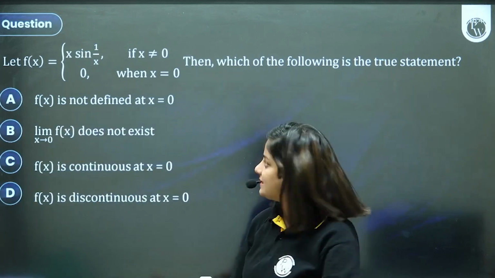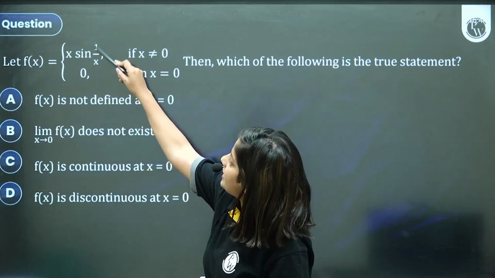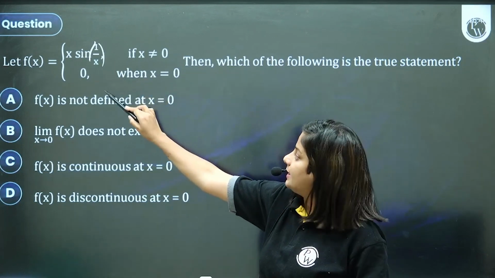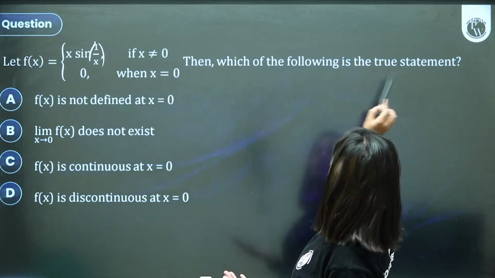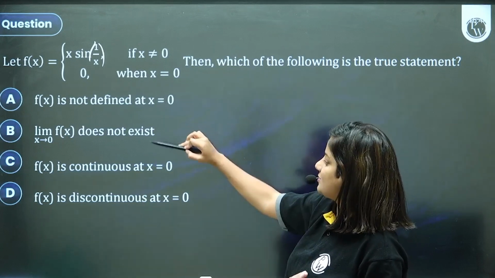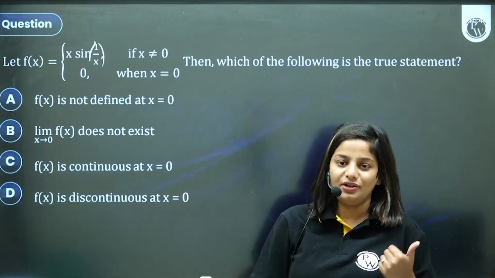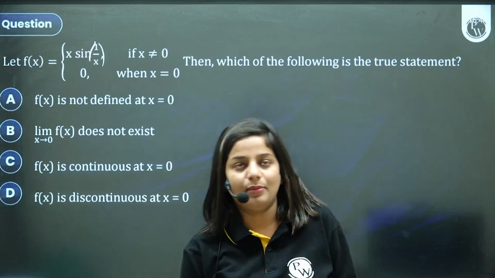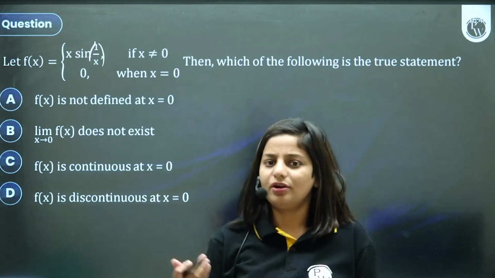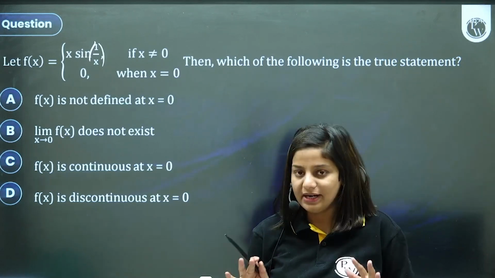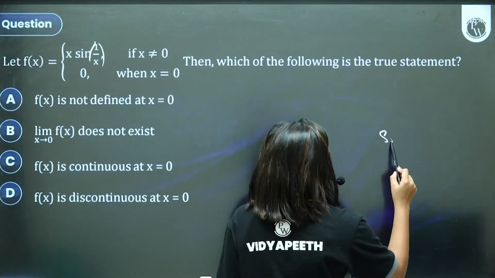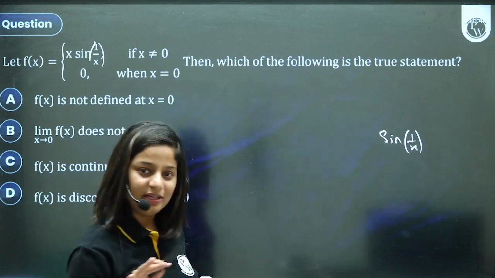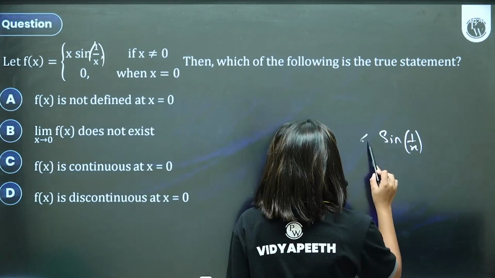A function is given as x into sine 1 by x, if x is non-zero, and the value of the function is 0 when x is 0. Which of the following is a true statement? It's not defined, it does not exist, it's continuous, it's discontinuous. Now looking at this x into sine 1 by x makes one feel that it might be either not defined or discontinuous. But nothing to worry. We have learned the sandwich theorem. Even if you have not learned, leave it. कोई दिक्कत नहीं है. You're not missing on anything big.